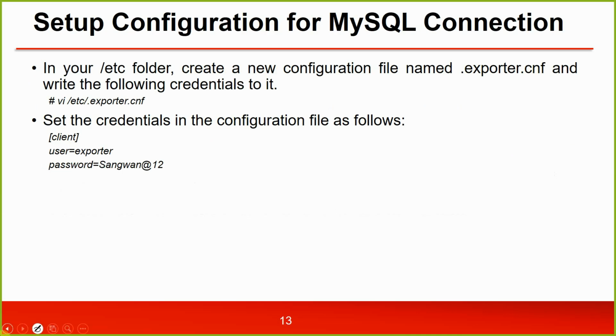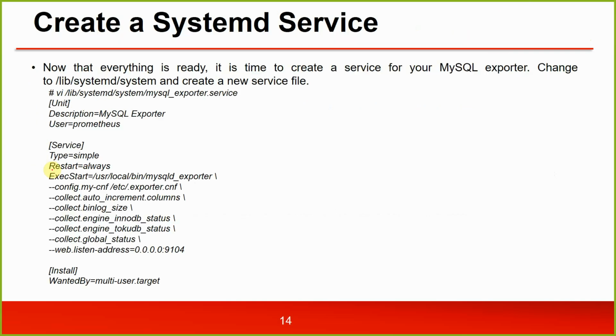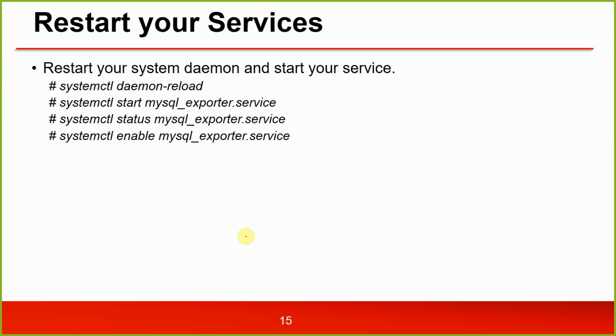In your etc folder, create a new configuration file named .exporter.cnf, which you have already done. This is hands-on, and I'm sure you are connecting to it because you already did this lab. Under client, you specify the details, and then you create a MySQL service. That also we learned, how to create a service. The description is MySQL exporter, Prometheus. Then type is service, and you specify the parameters. It will be available at 9104. You did it. Daemon reload, start the service, enable it, and check the status.